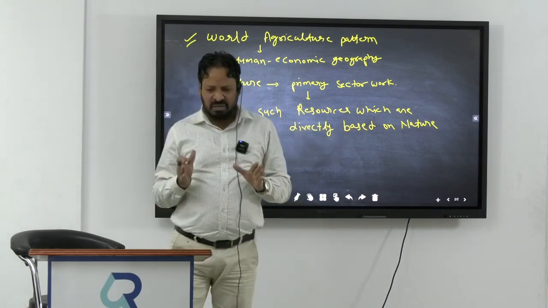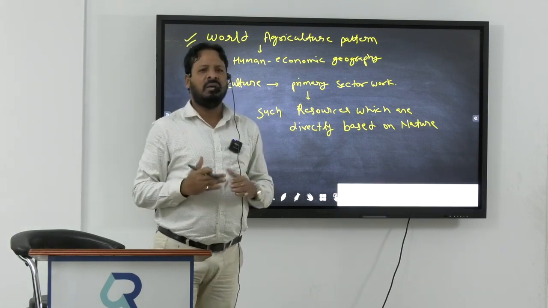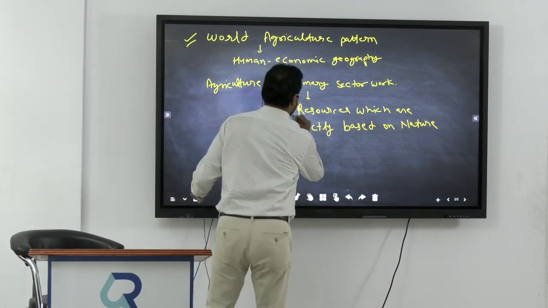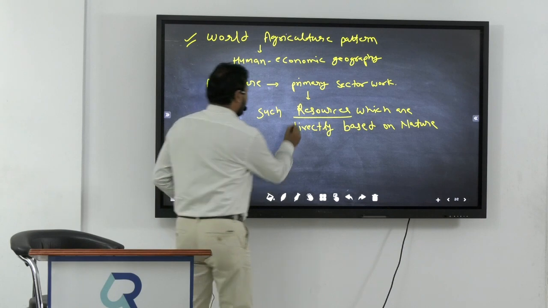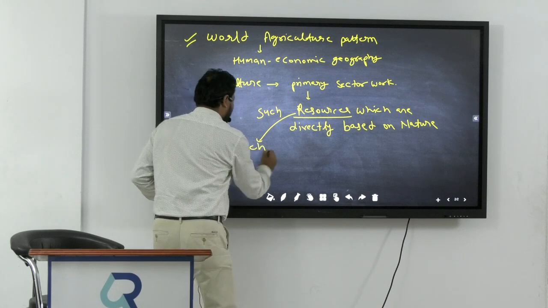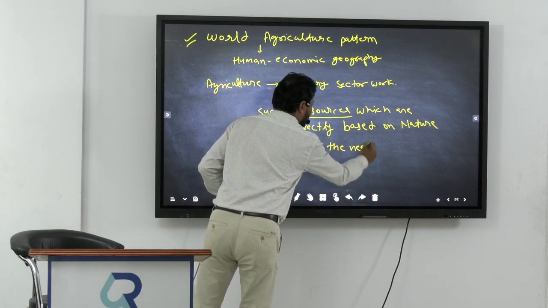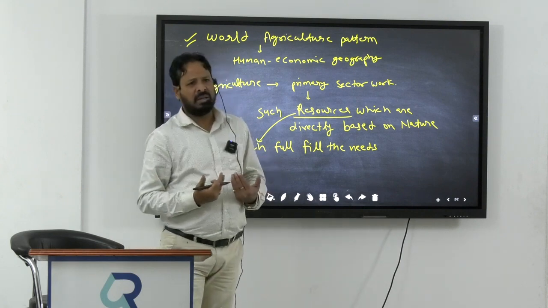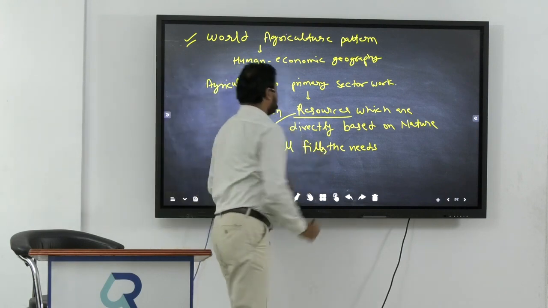Okay, everyone. That is, which activity is related to nature? If nature gives you something directly, it is considered under the primary sector work. And the question, what is a resource here? Now the question is, what are resources? So always remember, if the question is what are resources, they are items which fulfill the needs. Such items which fulfill the needs of humans are called resources.